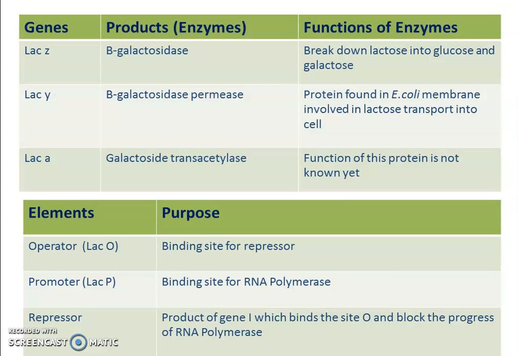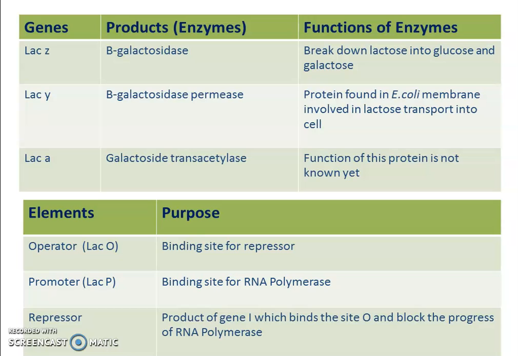Here we will understand what are the actual products of these sequences and genes and their functions. As there are three structural genes in lac operon, lac Z produces beta-galactosidase enzyme, which breaks lactose into glucose and galactose.